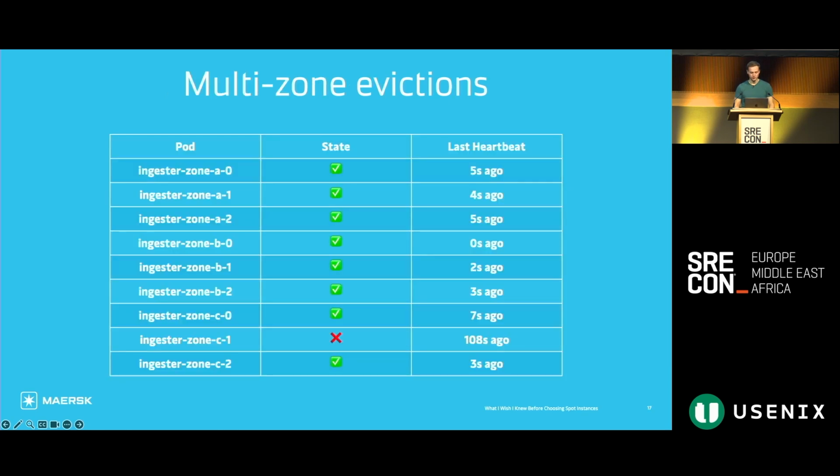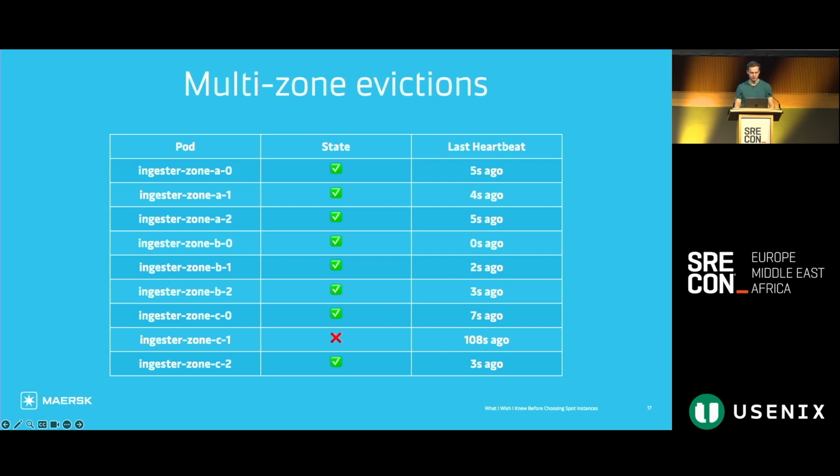Probably the most difficult eviction pattern in our system is multi-zone evictions. So one of the central workloads in our architecture is the Mimir ingester. We run 3 ingester stateful sets, 1 for each of our physical Azure zones. And when an ingester starts, it will register into the ingester hash ring. And each member of the ring will periodically poll all other members to see if they're still alive. If a ring member is unreachable for an extended period of time, then that member is considered unhealthy. And quorum in the ring can be achieved only if 2 out of the 3 zones are healthy, and a write or read will only succeed if quorum can be reached.